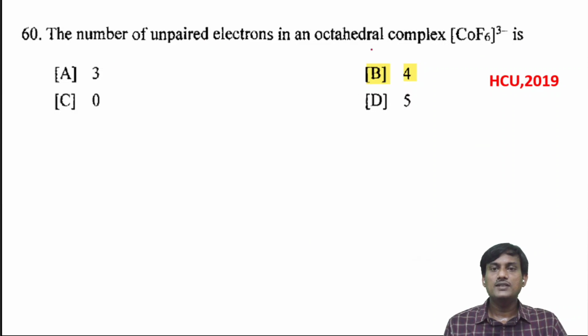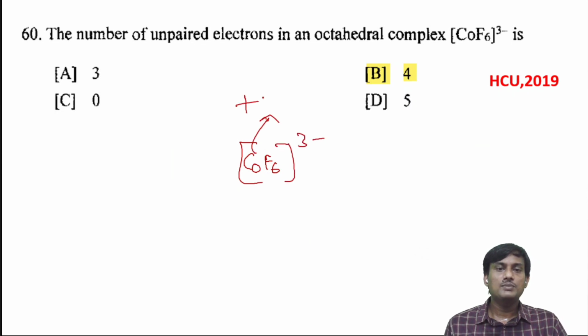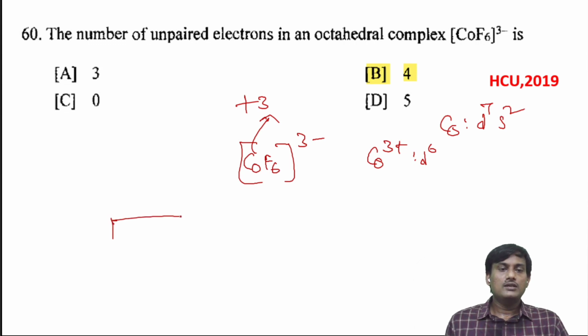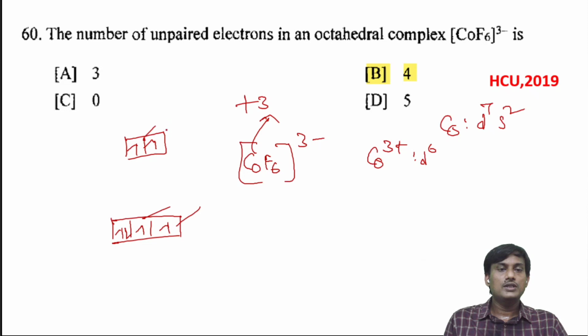The number of unpaired electrons in the octahedral complex CoF6 3 minus is asked. The oxidation state is +3, so cobalt 3 plus. For cobalt, the electron configuration is d7 s2, so cobalt 3 plus will be d6. When you take the diagram, with a weak field ligand, the 6 electrons can be filled 1, 2, 3, 4, 5, and 6. So you have 4 unpaired electrons in this complex.